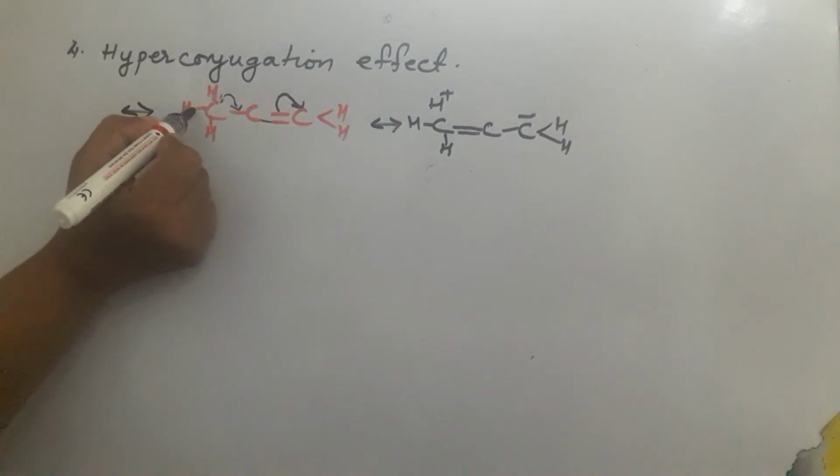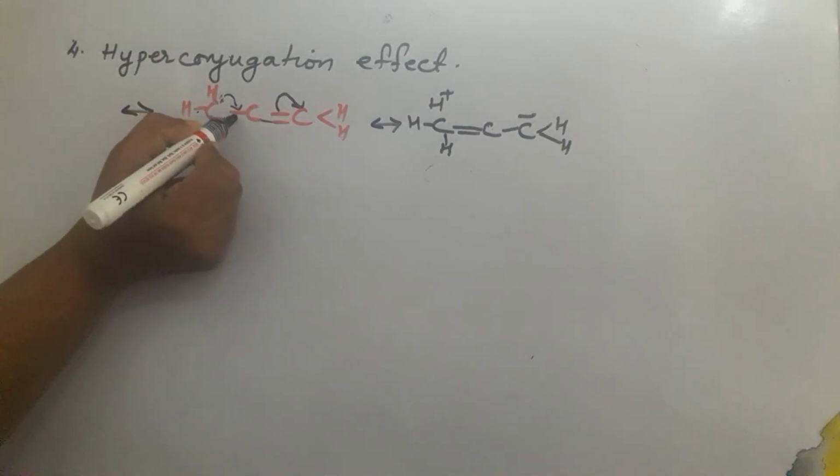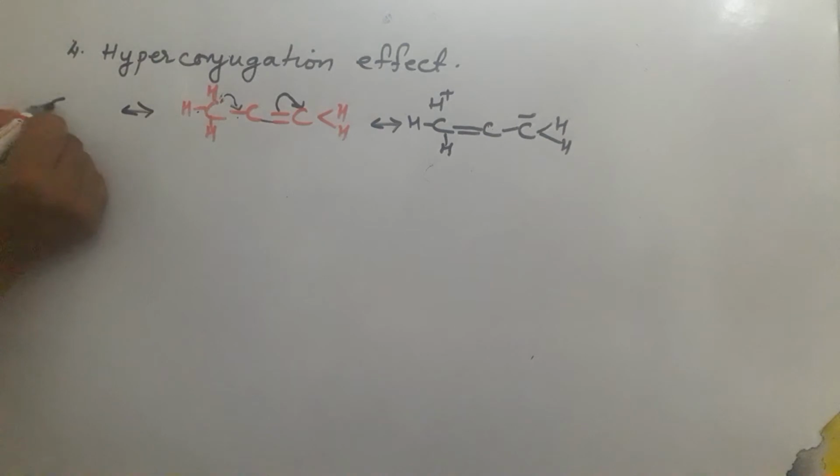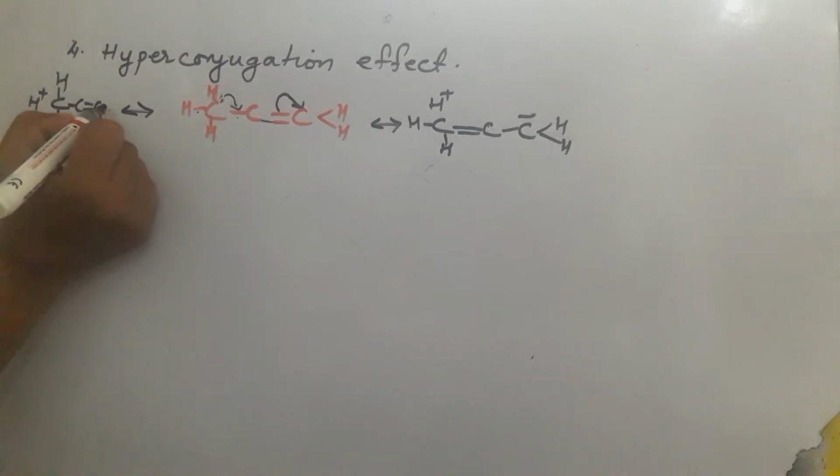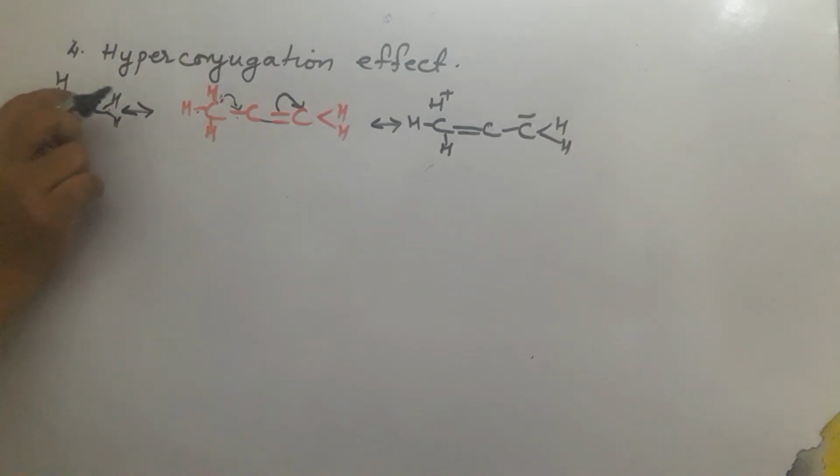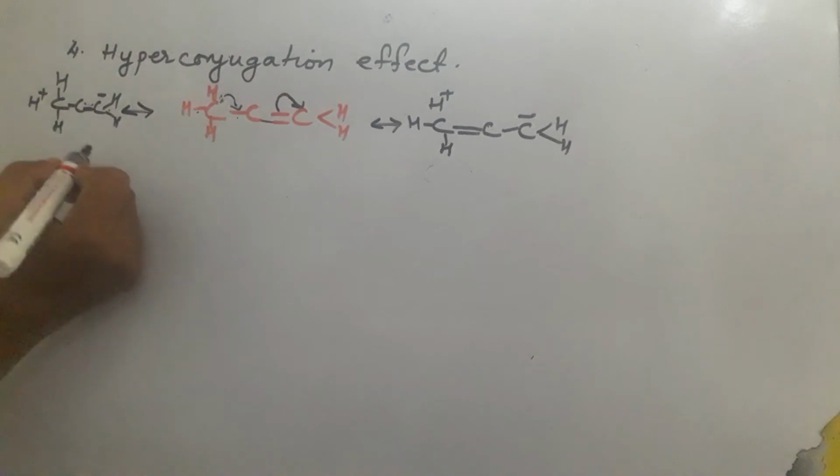Suppose the release of the sigma electron takes place from here to this place, then the structure formed will be like this. This is another resonating structure. Here there will be a negative charge.